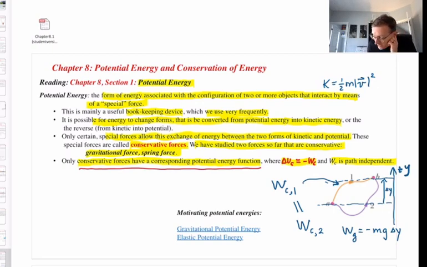So the work done by the gravitational force based on that formula is the same for path 1 or path 2 or any other path I might draw, like that one, and call it 3, that goes from A to B. Because any path that goes from A to B will have the same delta y. So the work done by the gravitational force doesn't care about the actual path we take from A to B. It doesn't matter at all. All that matters is what the delta y is. Okay? All right, so that's just one example of the situation where the work done by a conservative force does not depend on the details of the path you take between 2 points.